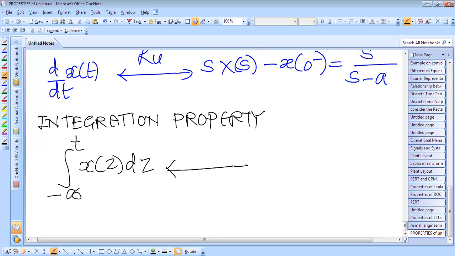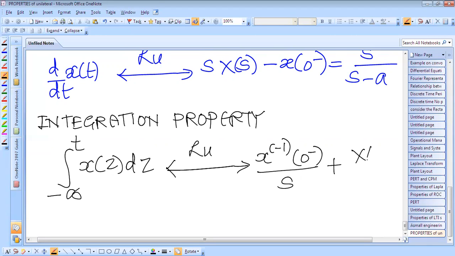And the unilateral Laplace transform of this is x raised to minus 1 of 0 minus over s plus X of s over s.